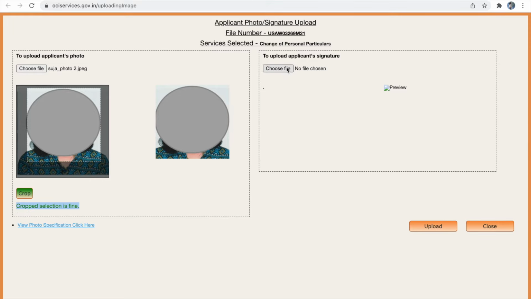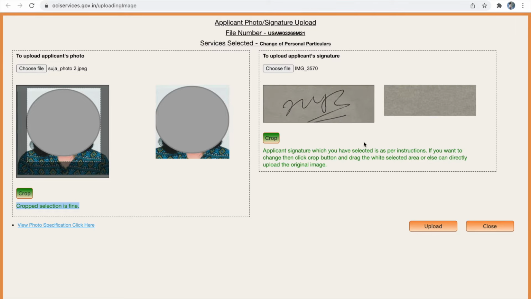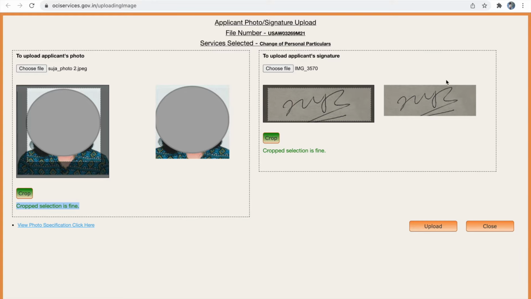Next you have to upload the applicant's signature image. The same applies to this. If you feel this needs to be cropped, you have to click crop and then drag the box to the center, and then you can have a cropped image of your uploaded image. If you're happy with your image and signature image, you can click upload.